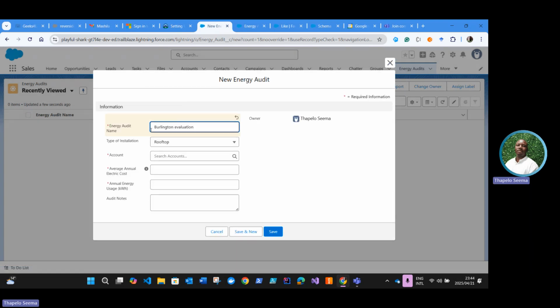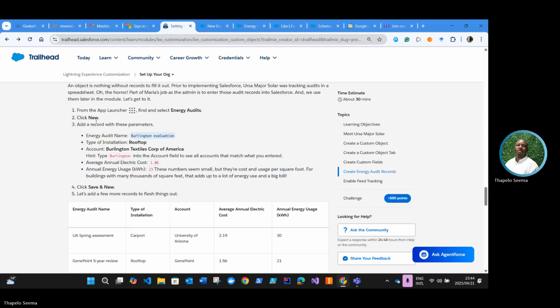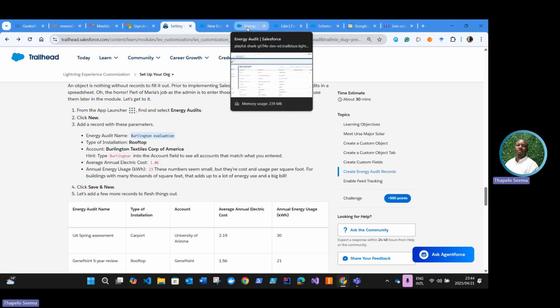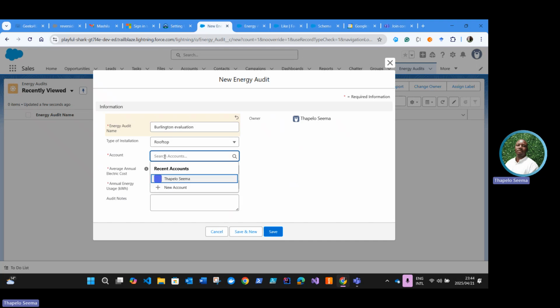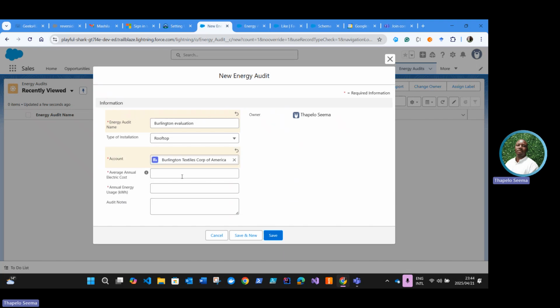Name, just keep the name. See type of information rooftop, we're going to leave it as rooftop. The account is going to be Burlington Textiles Corp of America. So this should be an existing account in the org, right? Burlington Textiles Corp of America.